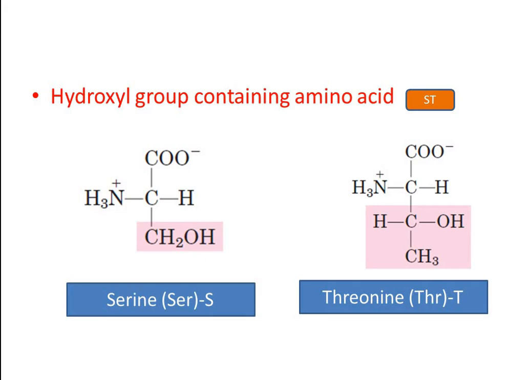The second group of amino acids based on their structure is hydroxyl group containing amino acids. The two amino acids possessing a hydroxyl group are serine and threonine.